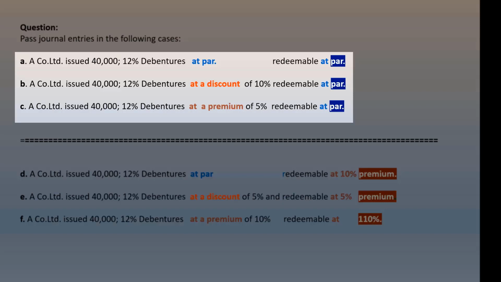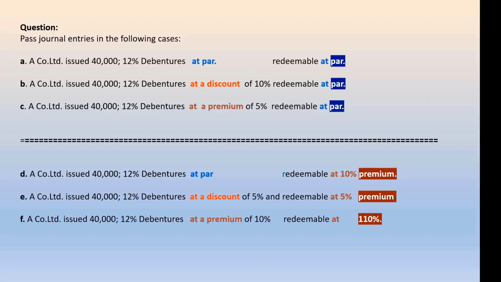So, we have to deal only with the terms attached to the issue price of debentures, such as at par, at discount, or at a premium, which we have already covered in the previous lessons. As mentioned earlier, we are already familiar with the treatment of these scenarios.